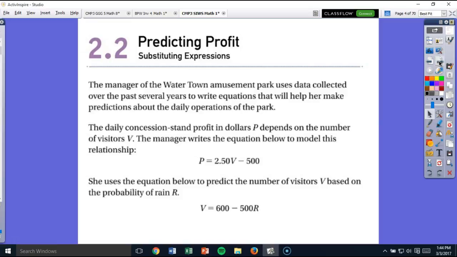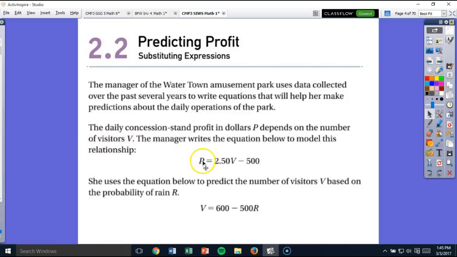As we move on to 2.2 here on page 29, we're going to be substituting expressions. Substituting, pay attention to that word. It tells us the manager of the Watertown Amusement Park uses data collected over the past several years to write equations that will help her make predictions about the daily operations of the park. So the daily concession stand profit in dollars, P for profit, depends on the number of visitors, V. The manager writes the equation below to model this relationship.